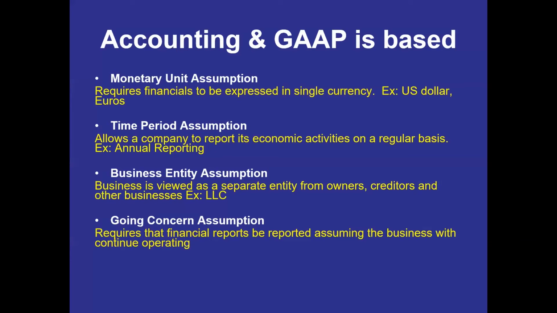So accounting in GAAP is based off of these 4 assumptions. One of them is the monetary unit assumption, which requires that financials are expressed in a single currency. So for a business within the United States, it will be expressed in the US dollar. The time period assumption allows a company to report its economic activities on a regular basis, such as annual reporting. Some companies actually do monthly reporting for internal purposes, but if they were trying to get a loan or something, they would use their annual reporting for that, which we'll touch on a little bit more when we get to financial statements.